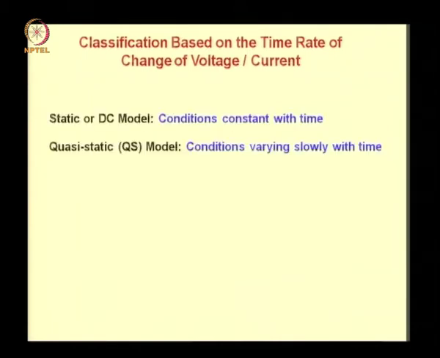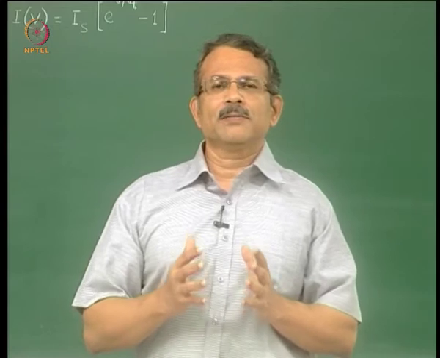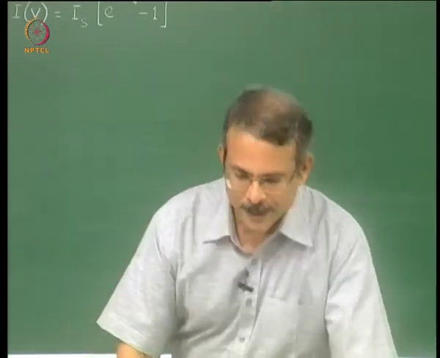Static or DC models are based on conditions which are constant with time in the device. On the other hand, quasi-static models are based on conditions which vary slowly with time. Now what are these conditions and how slowly should they be varying in order for the model to be called quasi-static? Let us answer these questions in the context of the drift diffusion model, because it is the drift diffusion model that we have said is the basis of all our device models in this course.